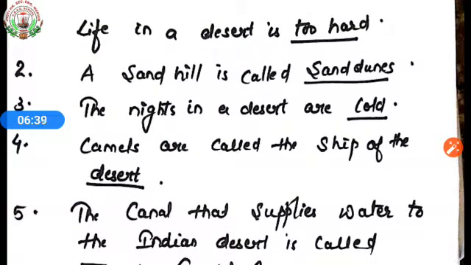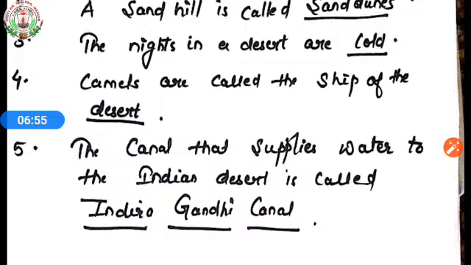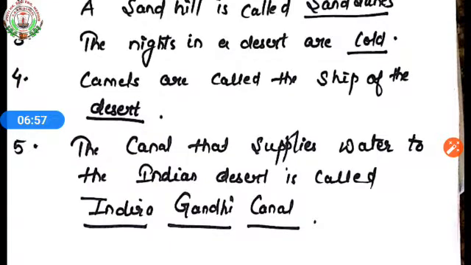Third point, the nights in a desert are cold. Fourth, camels are called the ship of the desert because camel is the only transportation found in desert. The canal that supplies water to the Indian desert is called Indira Gandhi Canal.